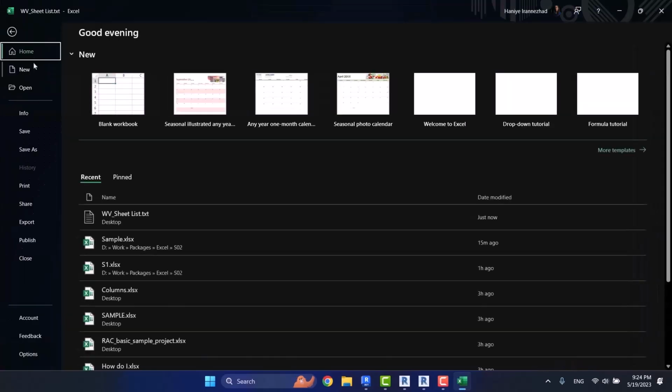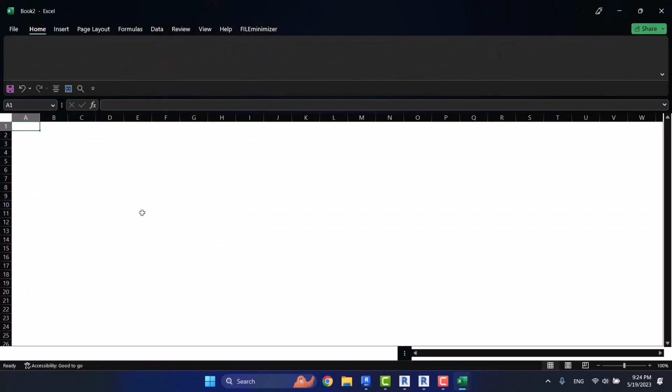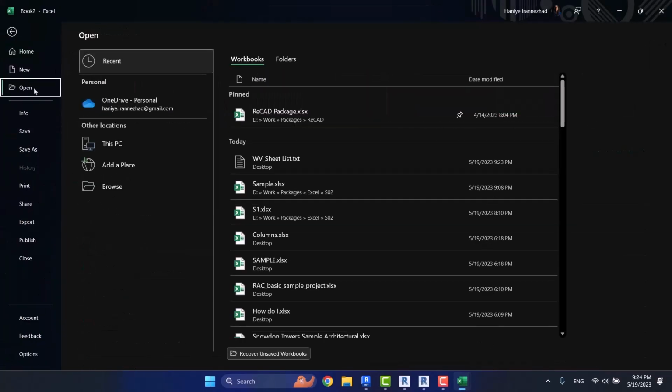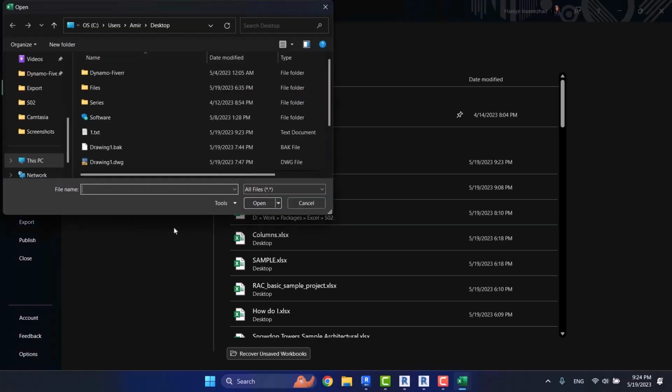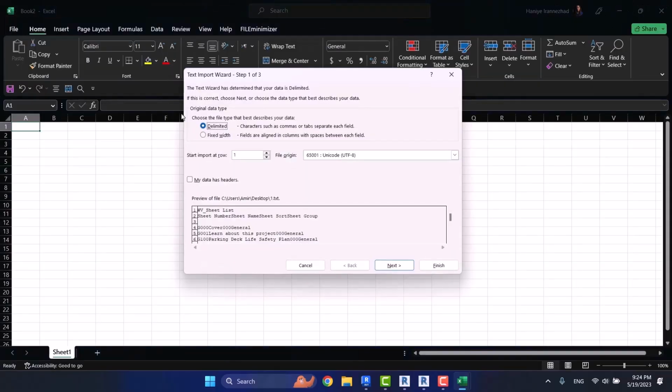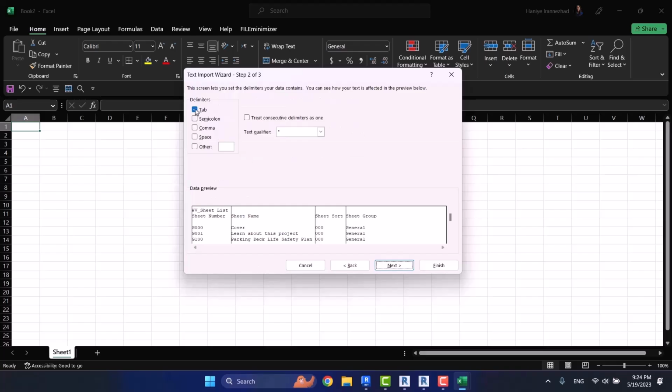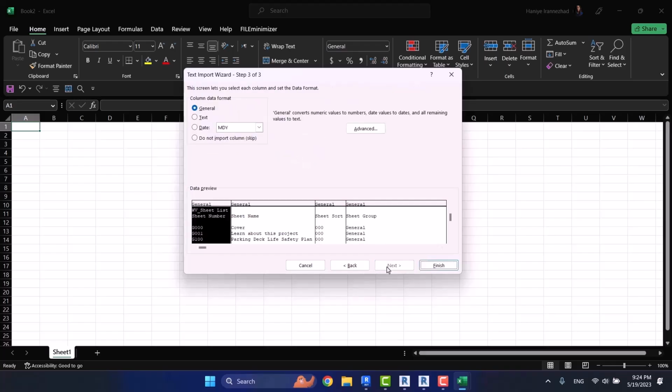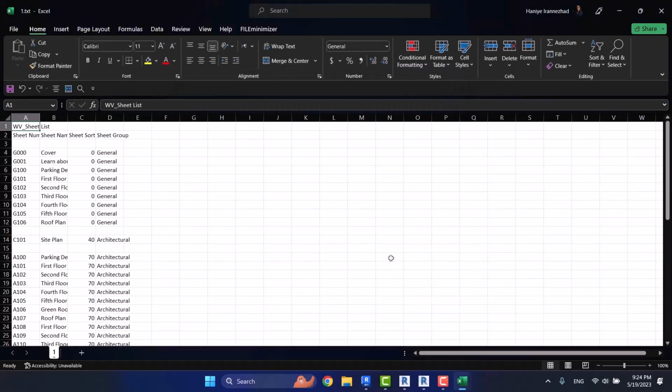Now I do it again. Another schedule. I choose open to review what we just did. I import this file. I know that these are based on tabs, so I keep it on delimited. And I'll also choose my data as headers. Next one, it's on tab. I set my text qualifiers on none. Next one, I set the format on general or text. And then I finish it.